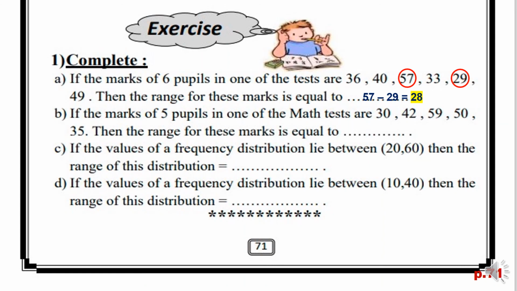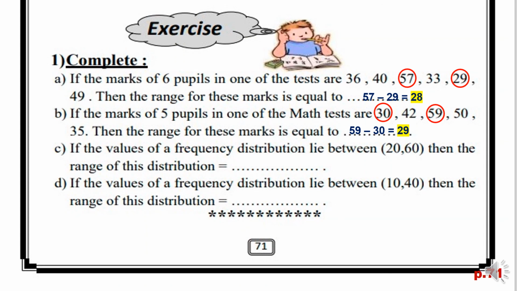In letter B, if the marks of 5 pupils in one of the math tests are 30, 42, 59, 50, and 35, then the range for these marks is equal to maximum minus minimum. So the maximum is 59 and the minimum is 30. So the range is equal to 59 minus 30 equals 29.